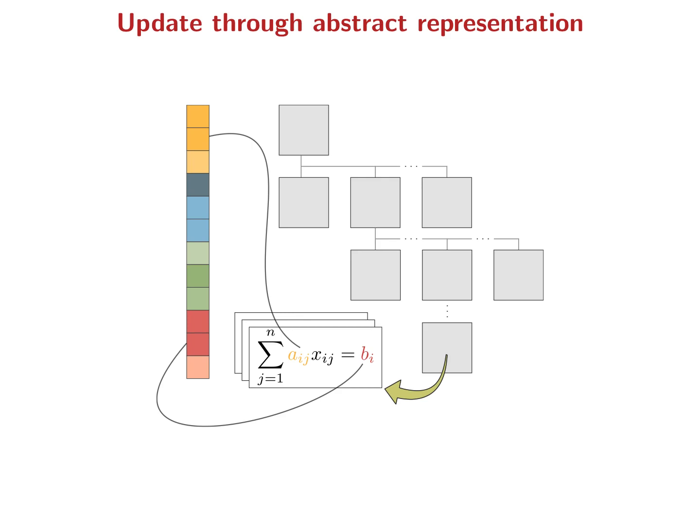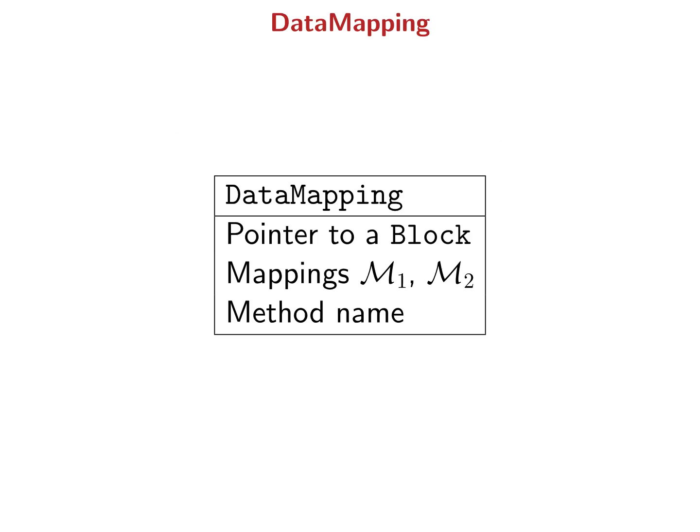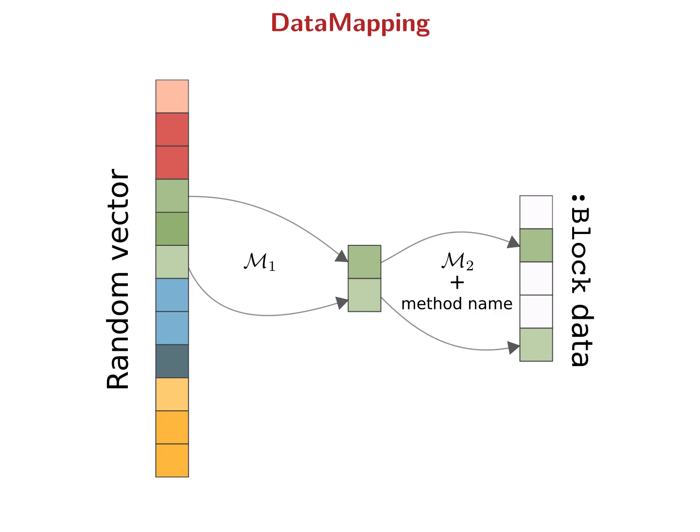Updating specific parts of a block, which are affected by the random variables, can be done via its abstract representation or, in a more user-friendly manner, via its physical representation, simply by knowing the names of appropriate methods. A data mapping is defined for identifying the random variables of a block and offering a mechanism to update the realization of the random variables of a block.